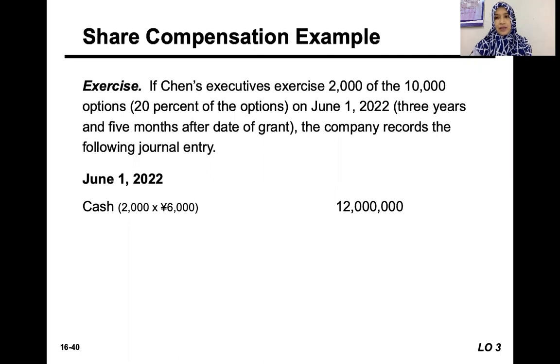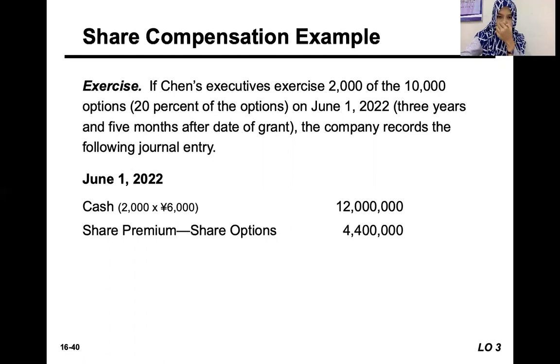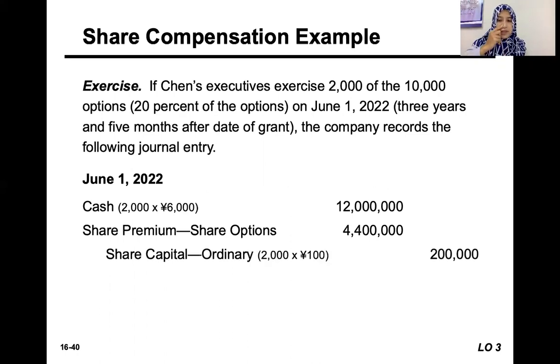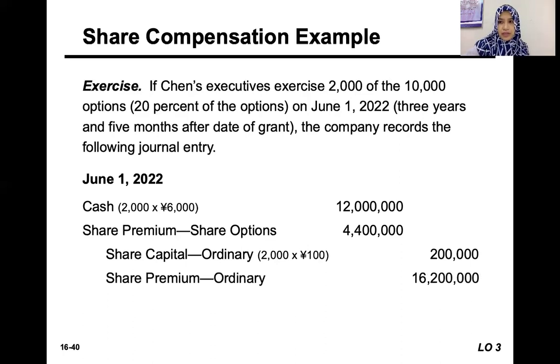When the executives exercise their right to purchase, the company would receive cash from the purchase transaction of the shares. They exercise 2,000, multiplied by the fixed stated purchase price on the share warrant, which is 6,000 yuan. So debit cash 12 million. And we close down that share premium share options account 4,400,000, and we credit share capital ordinary, and the balance goes to share premium ordinary.